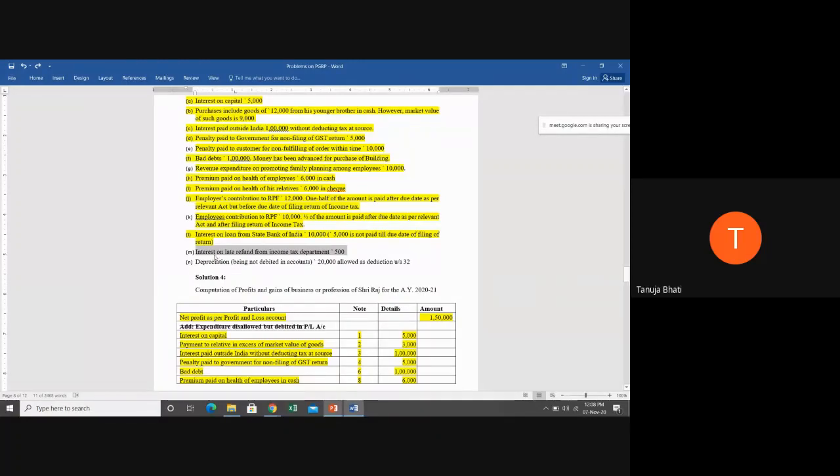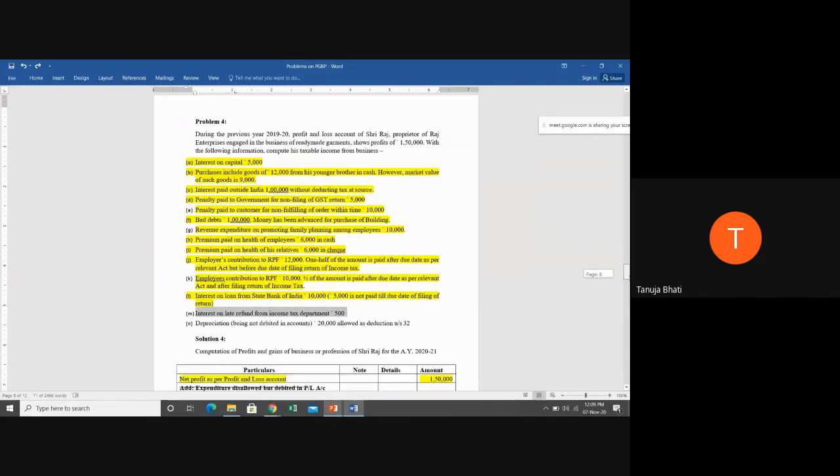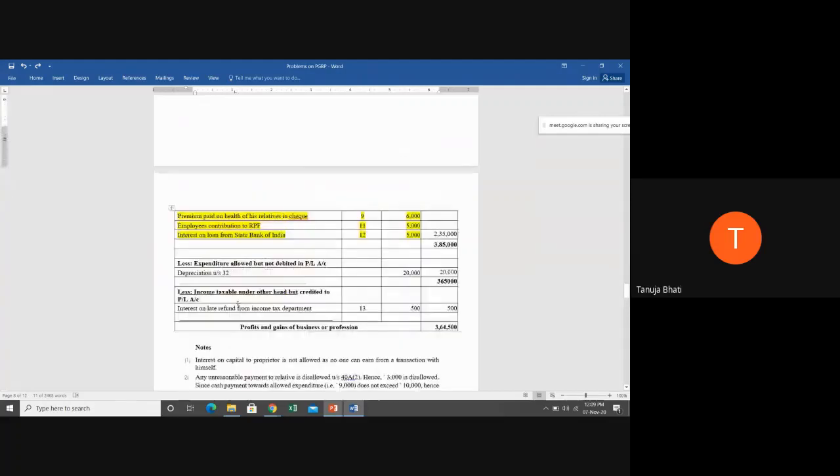But this had been given effect in the net profit. So this income had been given effect in the net profit, and we have to remove this income from the net profit. If we want to remove this income from the net profit, what are we supposed to do? Less: income taxable under other head but credited to P&L account, that is, interest on late refund from income tax department, rupees 500. This will be coming under income from other sources.